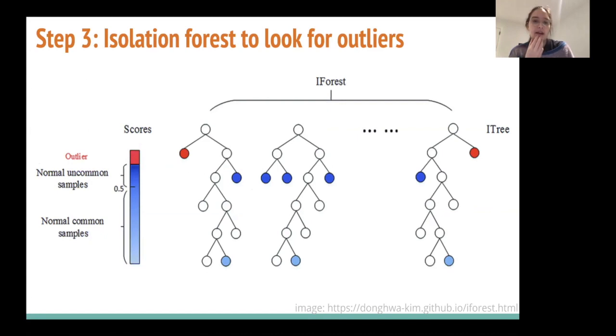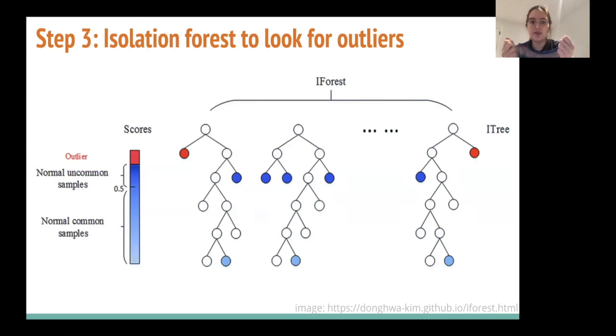So for the last step, we use an isolation forest to look for outliers inside the encoding space of our autoencoder. The way this works is that, through a series of decision trees, we try to separate all of the ensemble of different supernovae in the training set.